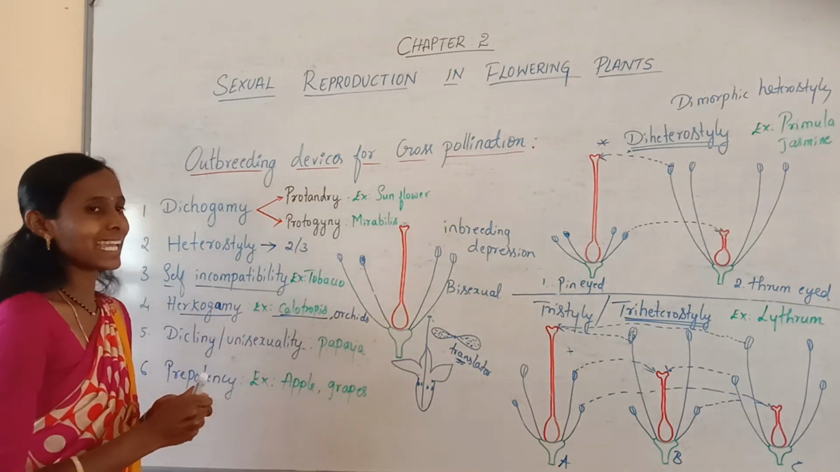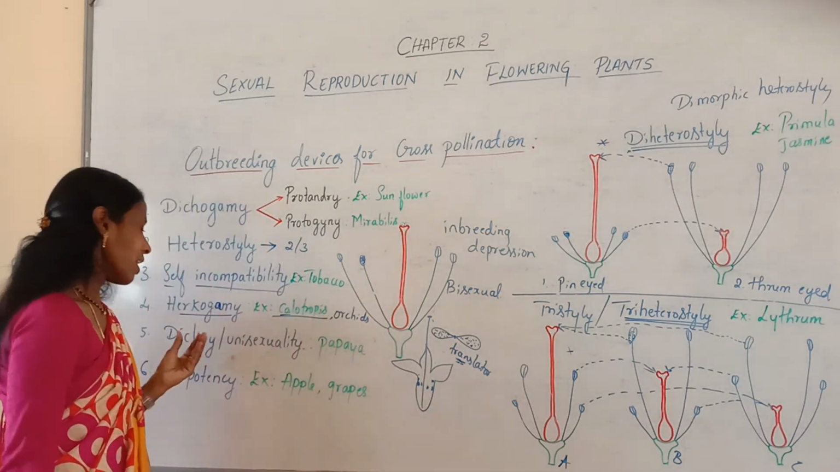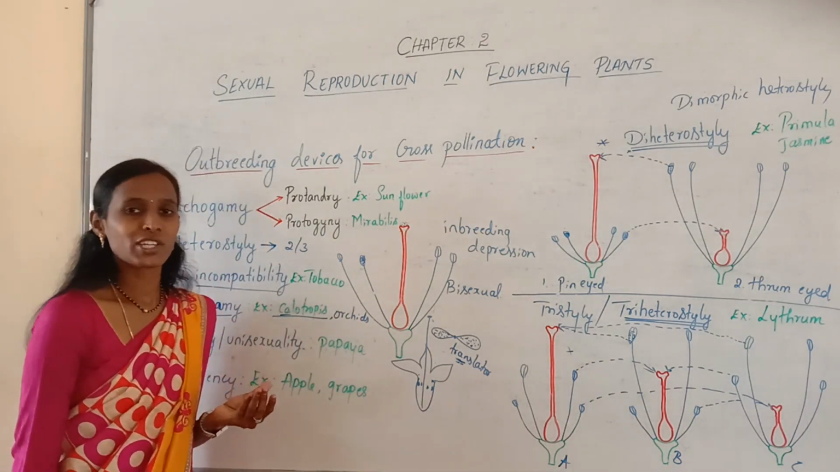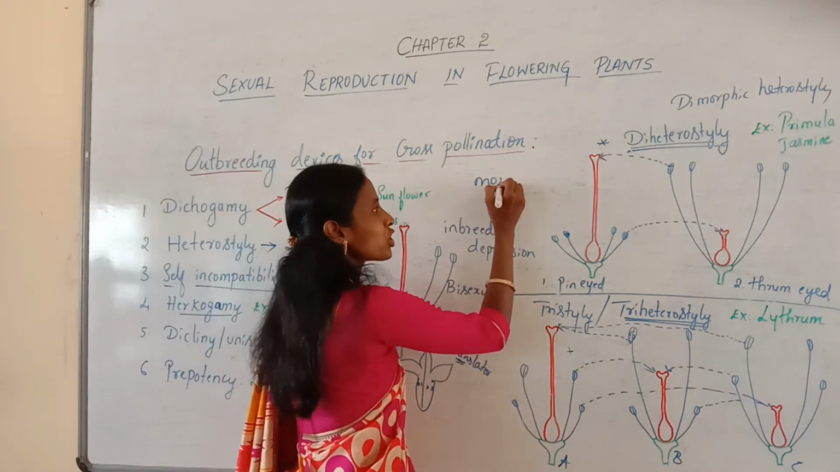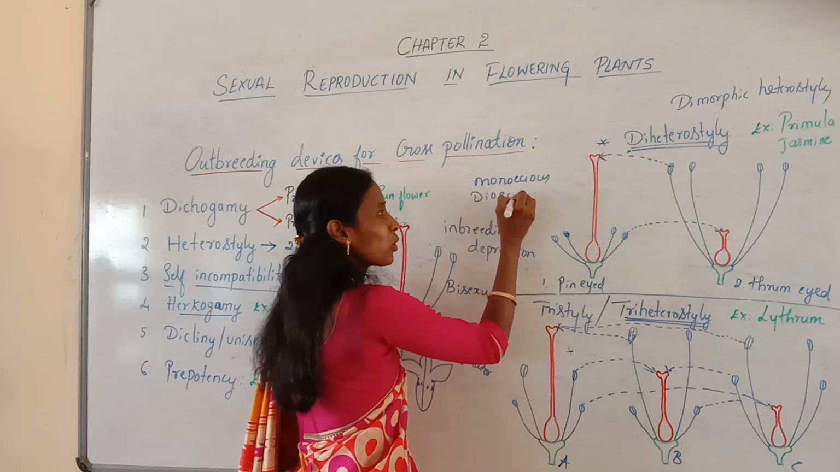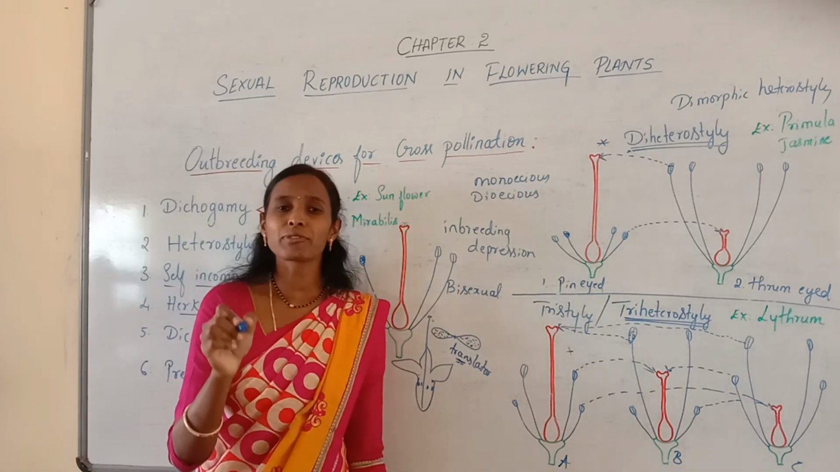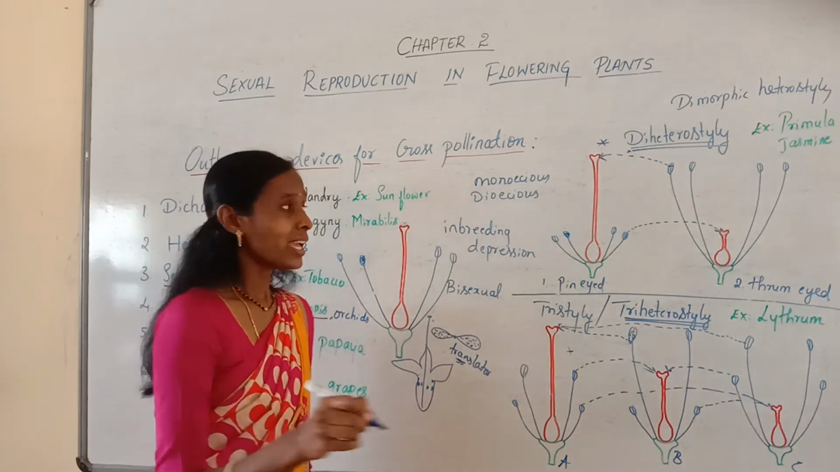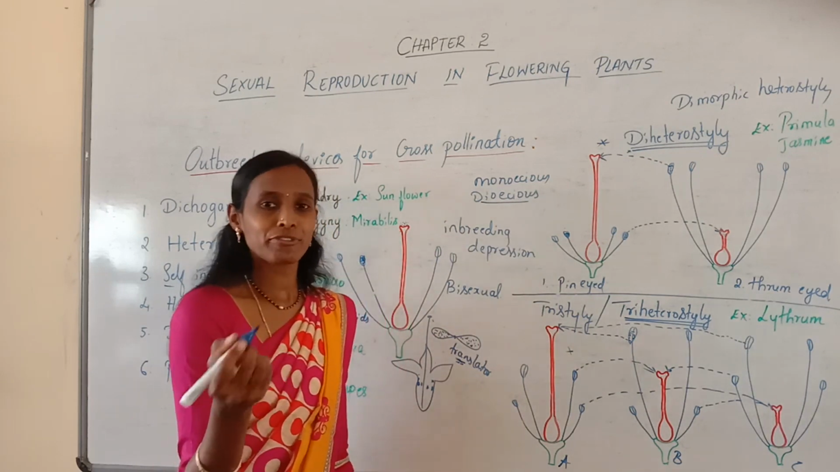Then what is dicliny? The production of unisexual flowers is called dicliny or unisexuality. You may know that plants may be monoecious or dioecious. If they are monoecious, both male and female flowers are present in the same plant. If it is dioecious, the male and female flowers are produced on different plants.